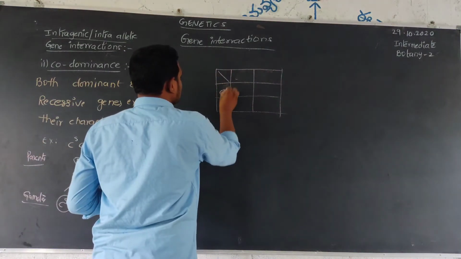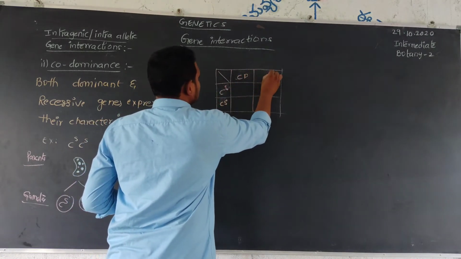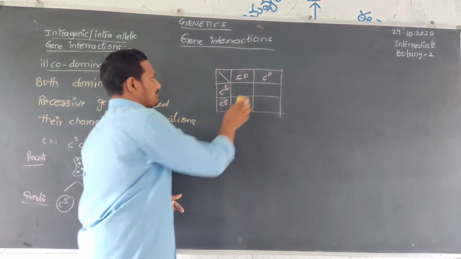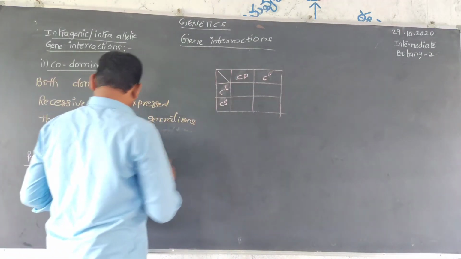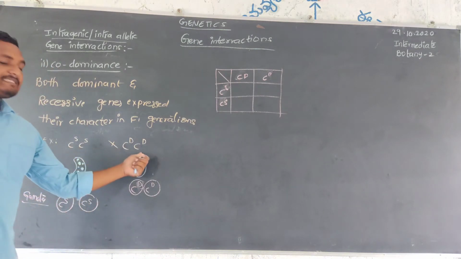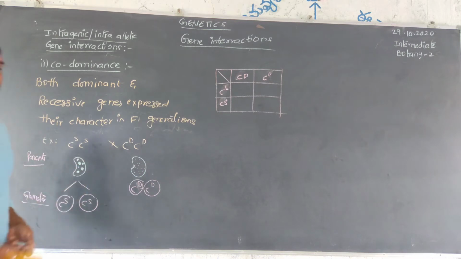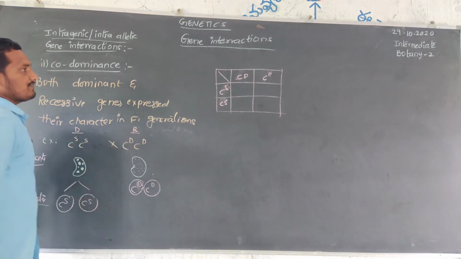Here, CS and CS, CD and CD. For our understanding, we treat CS as dominant and CD as recessive.